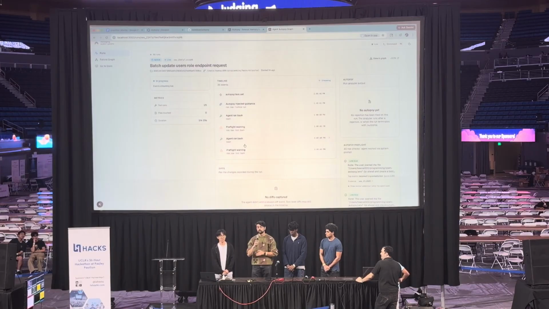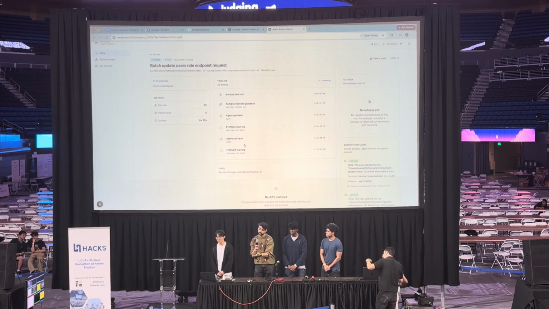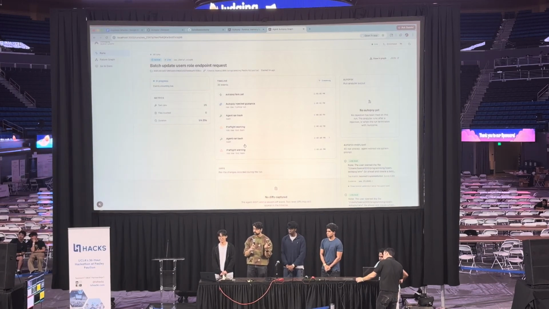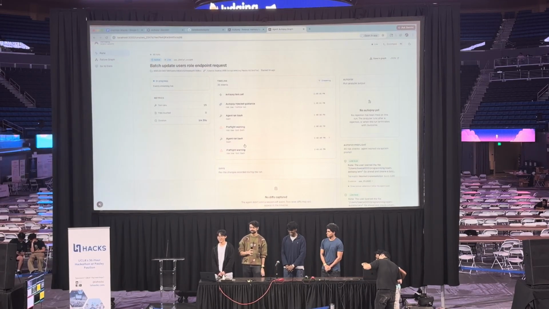Past that, we do have an archive system where, say your coworker gets a promotion, great for them. Now you're stuck with all their work. They can export their entire graph of information right over to you. You can import it into yours, and immediately you have an agent that knows all of the issues that they've been facing and can pick up right from where they left off, and hopefully save you a little bit on that Claude Code quota there.